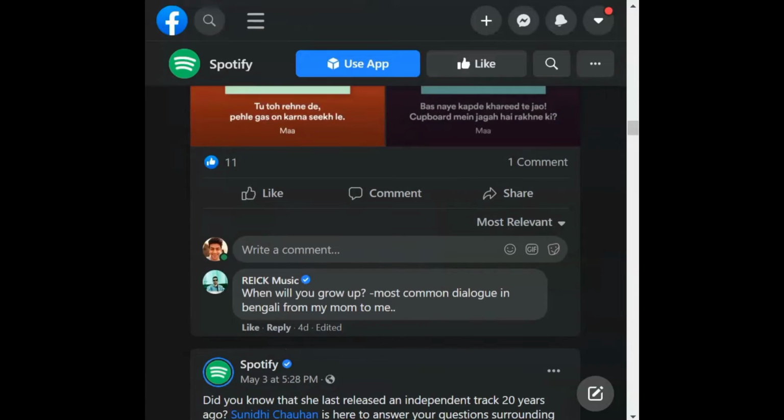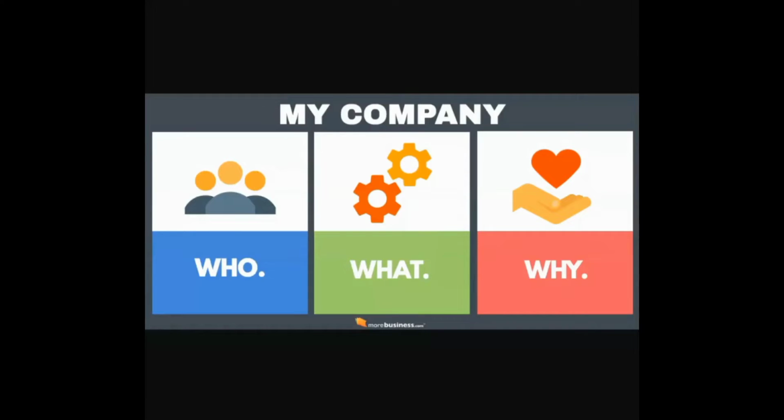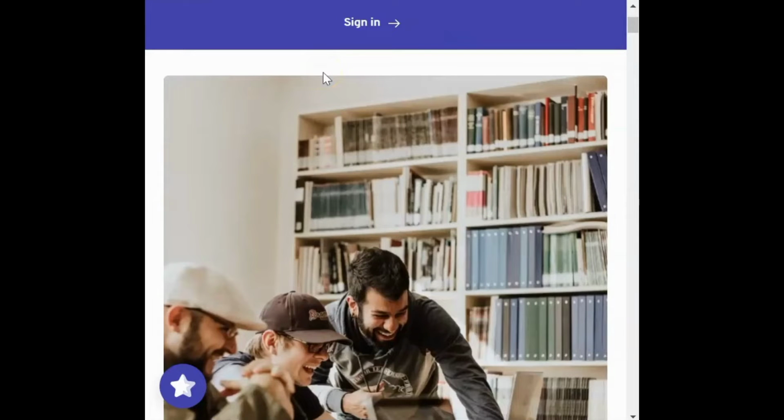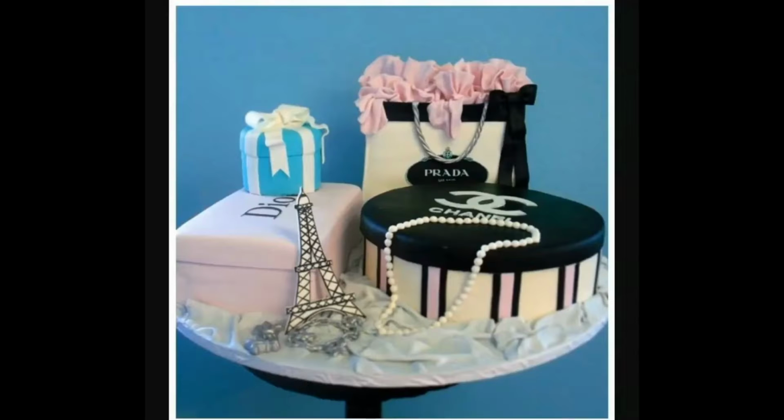In the same way, you will be creating your own company, and you will be creating its branding guidelines as well. Now, the question you might have is, what type of company do you need to create? You will be creating a business pretty much similar to Learneca. Why specifically Learneca? Because we'll be giving you some real-time examples related to Learneca, wherein we'll also be showcasing our internal dashboards. That is how you will get better relevancy. And with this portfolio company, you would be able to relate to it better rather than having some generic company like a clothing company or a cake shop or something like that.